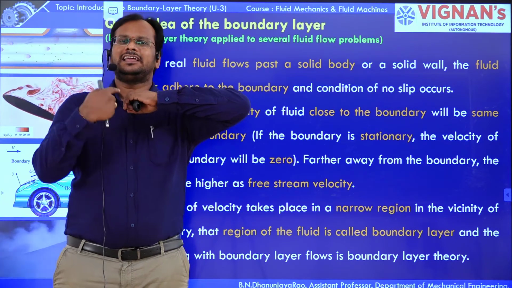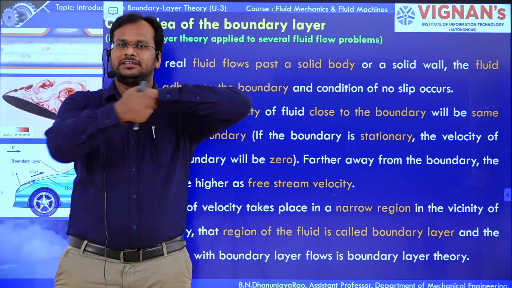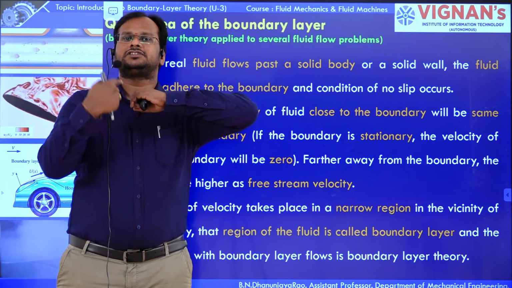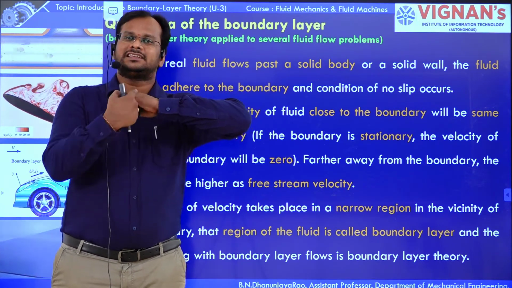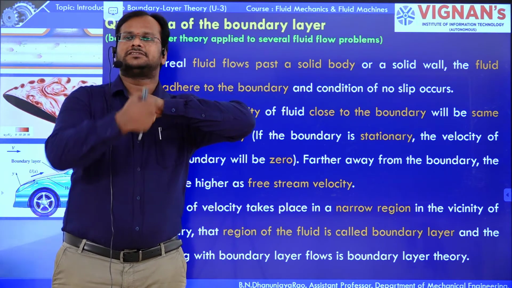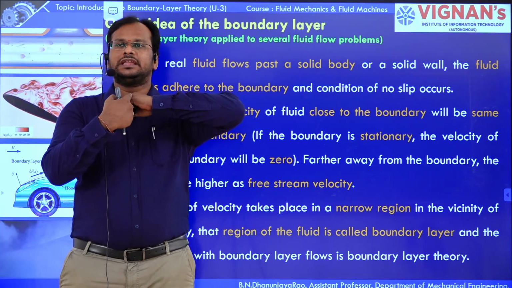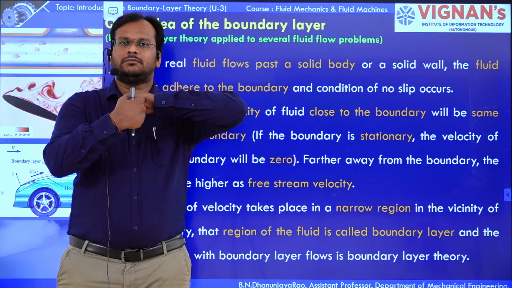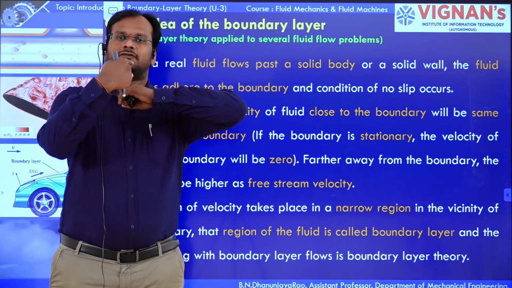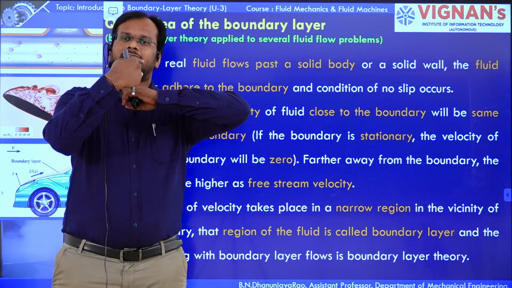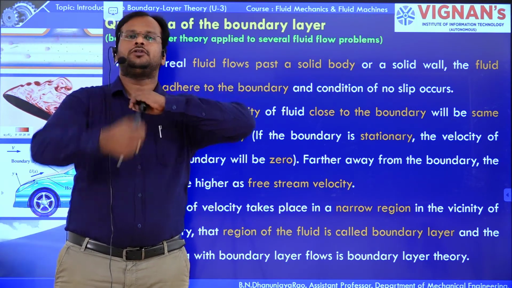In that particular region of the boundary layer, the velocity profile is generated. The velocity profile is parabolic, meaning the velocity increases from the bottom layer to the top layer. Again it increases from the second layer to the third layer, and again from the third layer to the fourth layer.